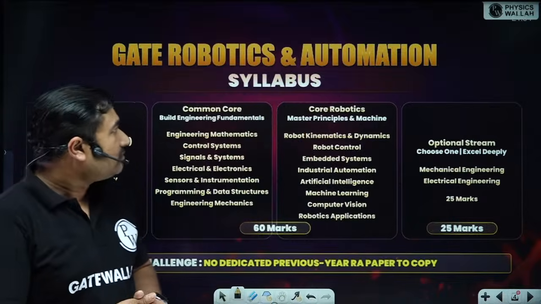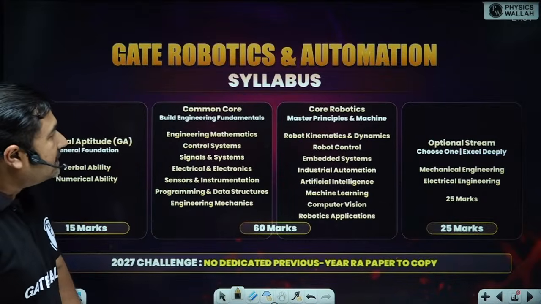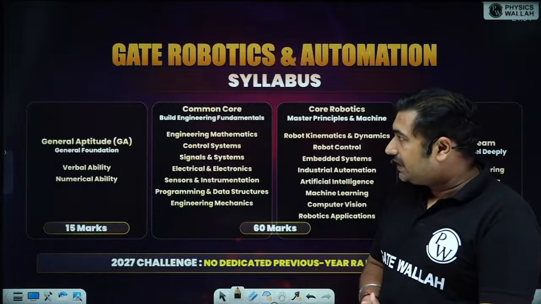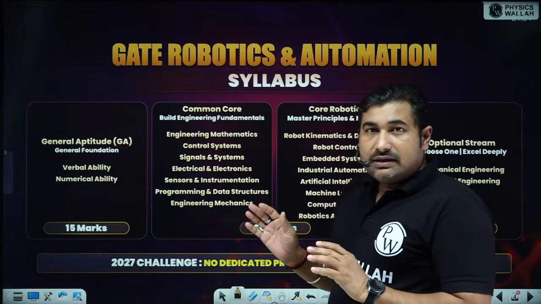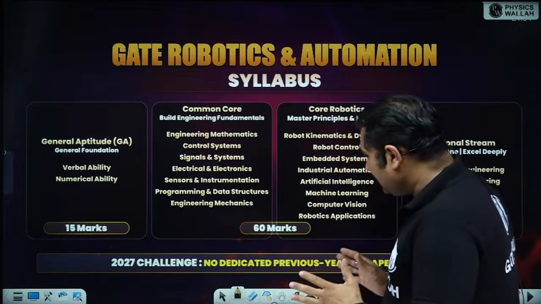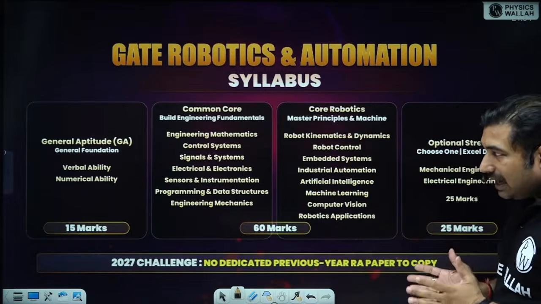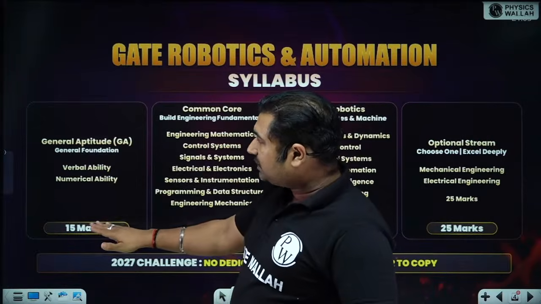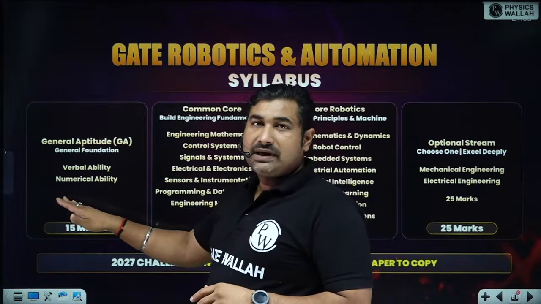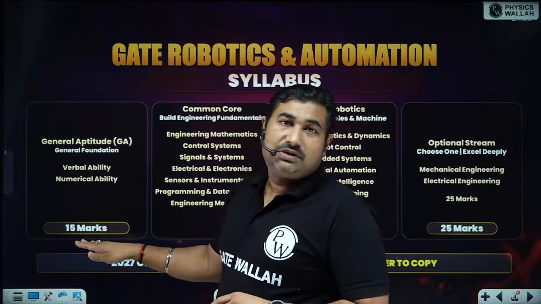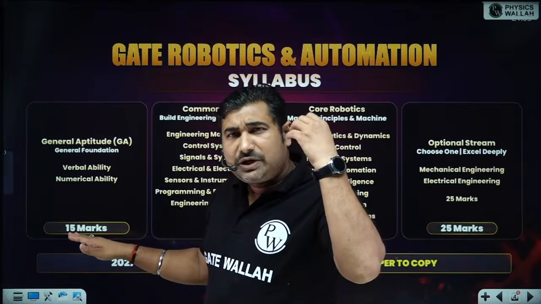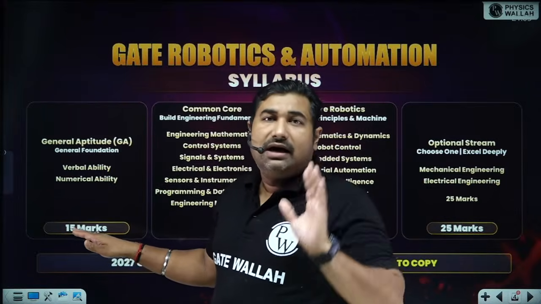GATE Robotics and Automation syllabus. Now please observe very carefully. Your RA paper of total 100 marks is divided into 3 parts. The first one is general aptitude. This general aptitude will give you 15 marks, which you are going to prepare anyhow for any branch.